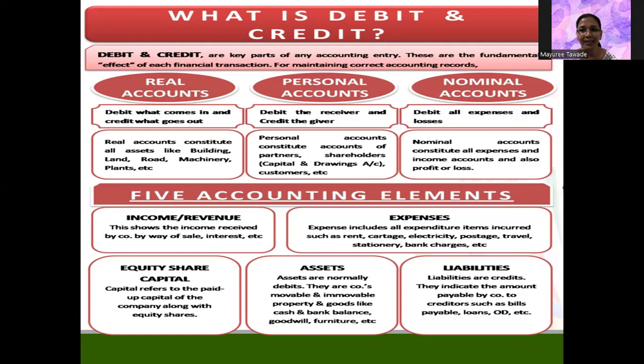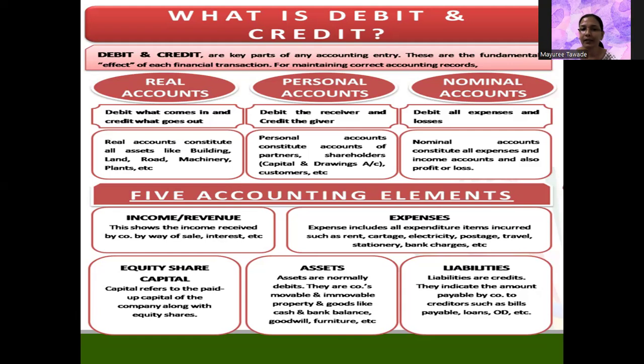Once we have understood what is debit and credit, now you'll be able to understand the golden rules as well. So what do we understand by real account? A real account constitutes all assets like building, land, road, machinery, plants, everything which is real, which we can touch, tangible things. That is what is said as a real account. So debit what comes in and credit what goes out.